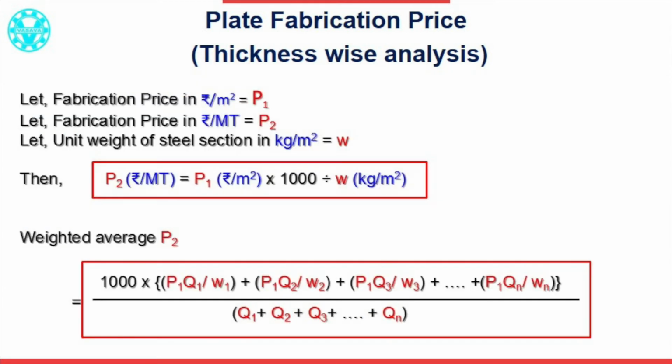What will a bidder do after receiving an inquiry? Definitely he will ask the customer to provide the thickness-wise distribution of plates. That means how much quantity of each plate thickness is involved. But it is not practical to fix multiple fabrication prices for multiple plate thicknesses. Therefore, a bidder has to calculate the weighted average of all prices of different thicknesses of plates and quote the weighted average price. The formula is as shown.